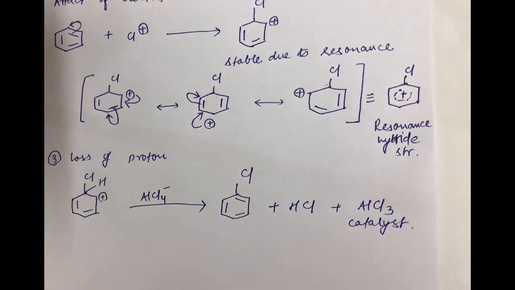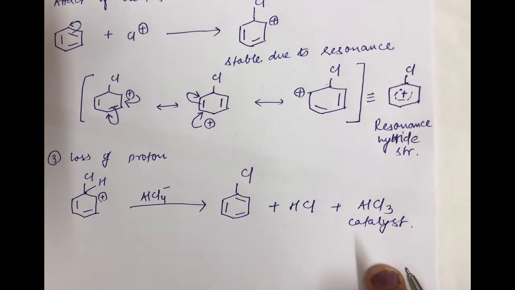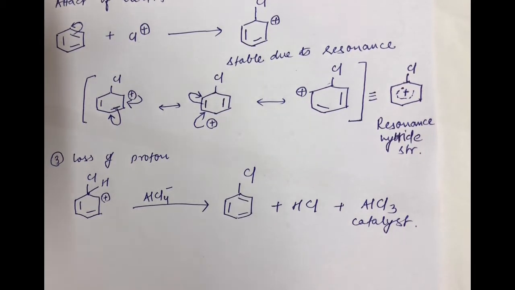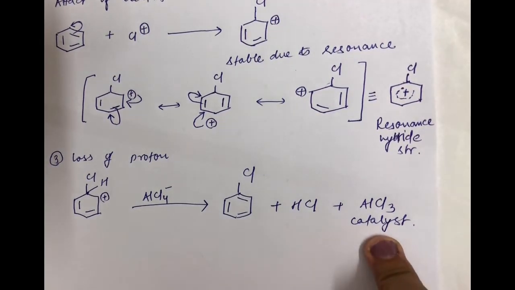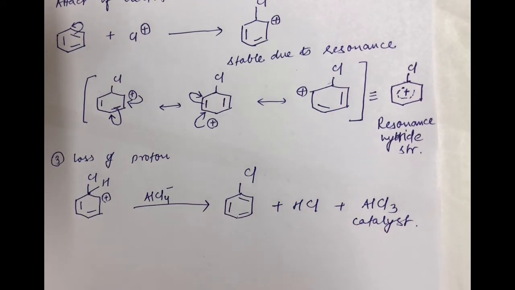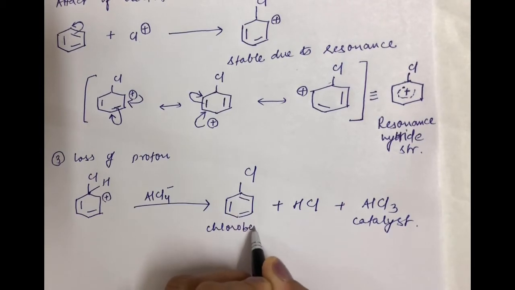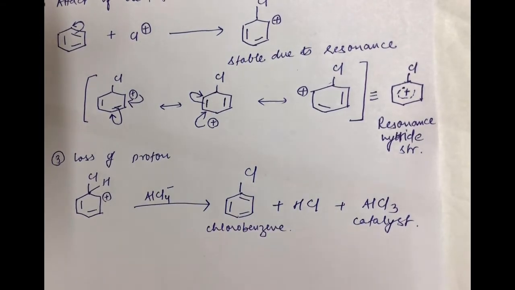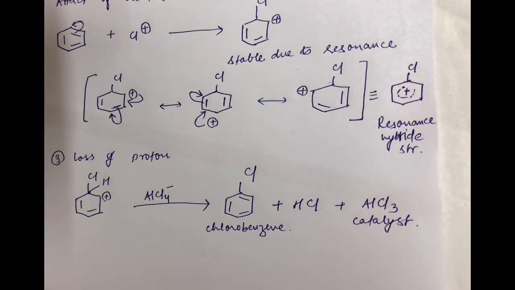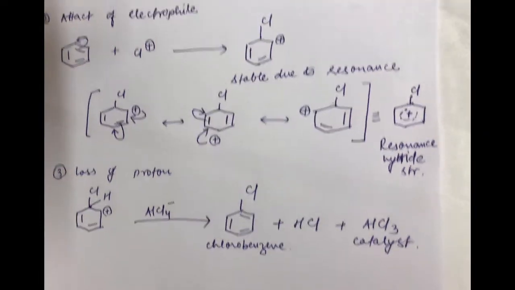So students, you know that this particular catalyst which is helping in the reaction comes out as such at the end. So in this mechanism, finally your product chlorobenzene is formed by this stepwise mechanism.